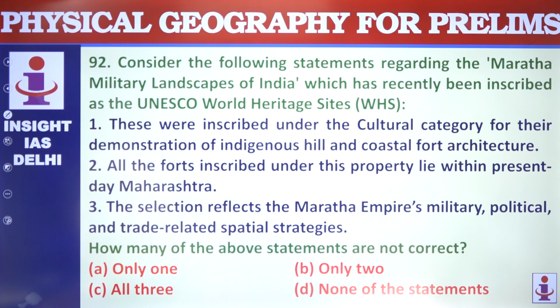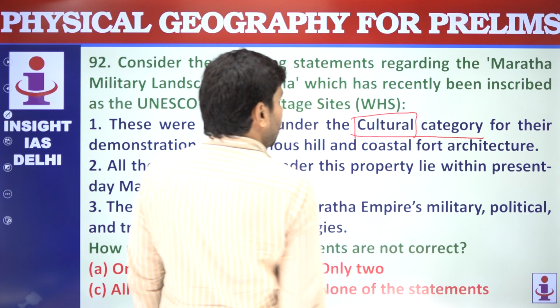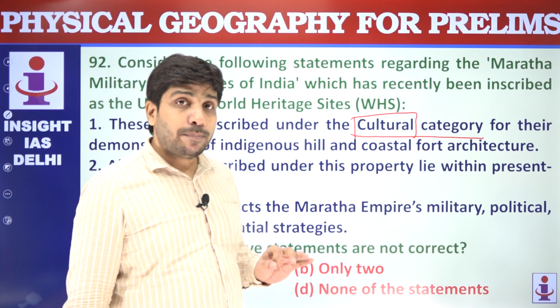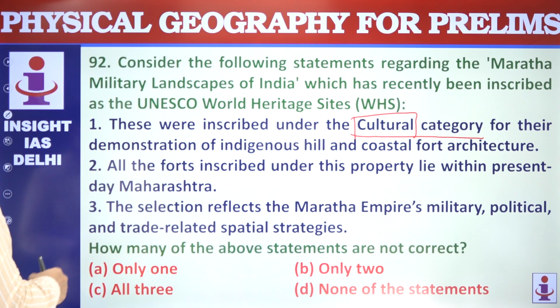Maratha military landscapes of India recently inscribed in the UNESCO World Heritage Sites. These were inscribed under cultural category. We should read the statements very carefully. So basically 3 kinds of categories: cultural, natural and mixed. So the Maratha military landscapes were inscribed under cultural category.